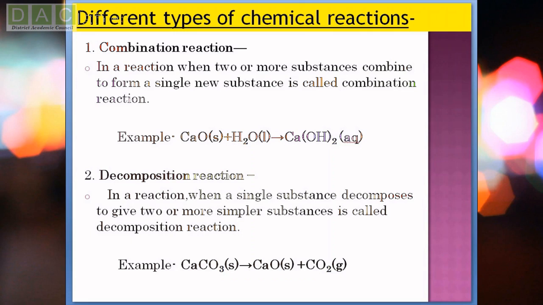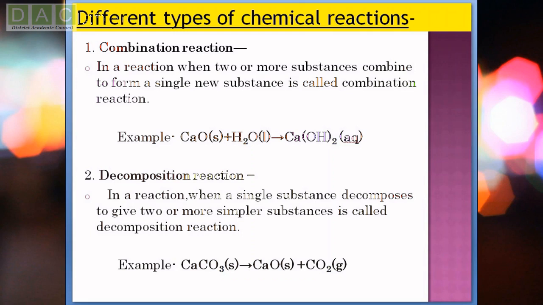It is written here: a reaction in which two or more substances combine to form a single new substance is called a combination reaction. That means two substances combine with each other. I have also given an example here.